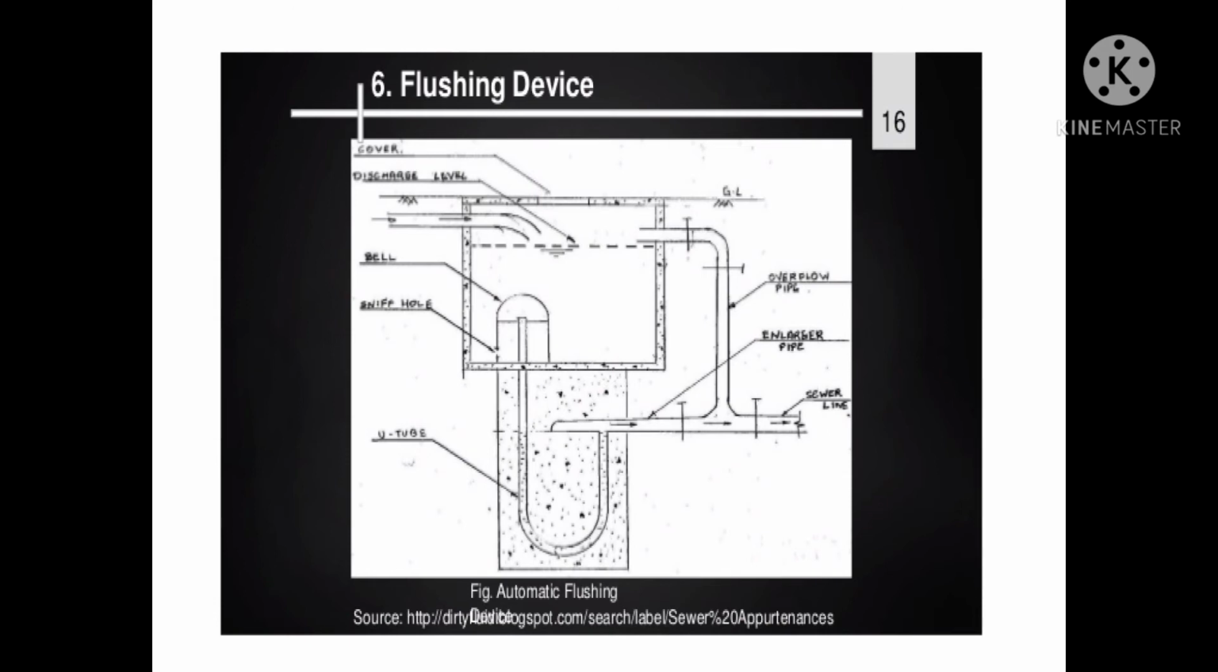The siphonic action continues till the water in the tank falls to the sniff level. The air then enters the bell portion through the sniff hole and it breaks the siphonic action. The water level in the two arms of the U-tube again assumes the position AB. The cycle goes on repeating, thus releasing water into the sewer at regular intervals. Another method is hand operated flushing operation.